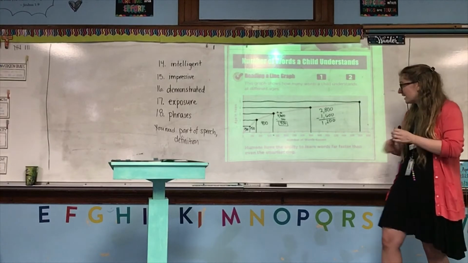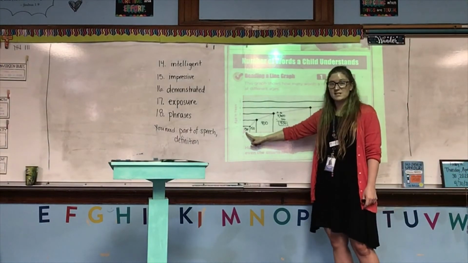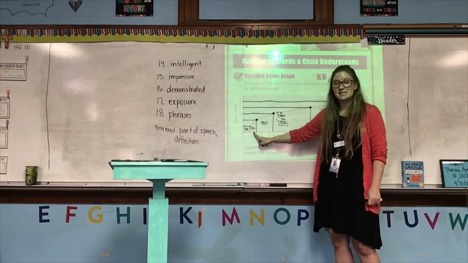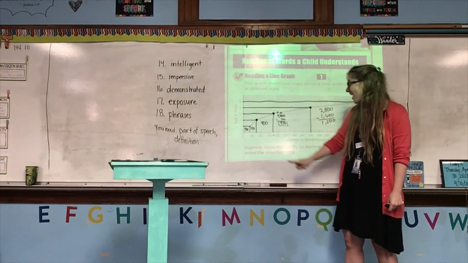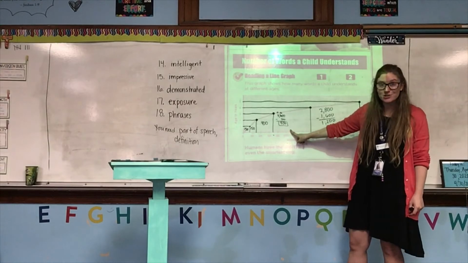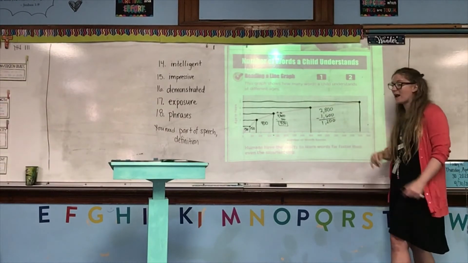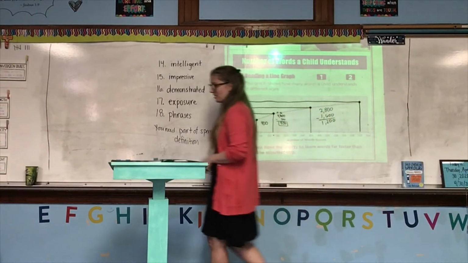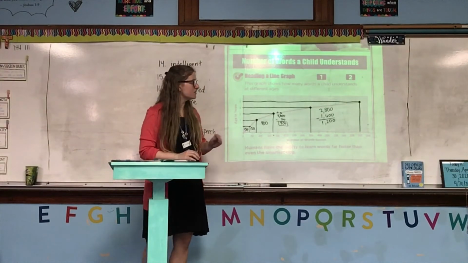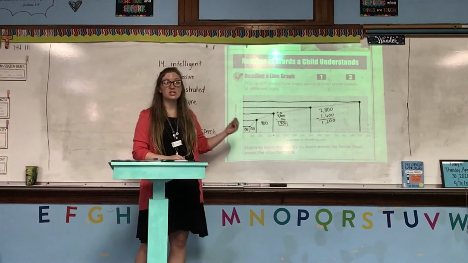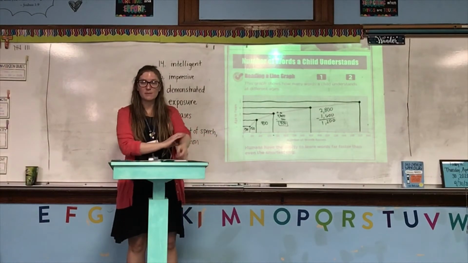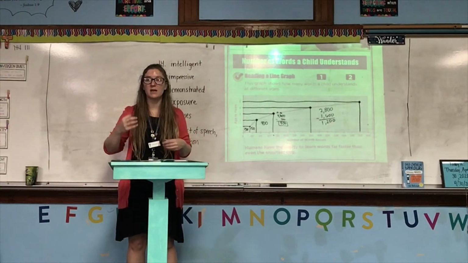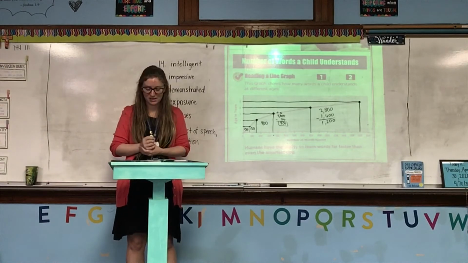So then they go from learning 150 words a year, and they stay the same. Then they go to learning 400 words a year. Then they go to learning 900 new words a year, all the way up to 1,200 new words a year. So this chart also shows us that the older a child gets, the more words they learn in 1 year. That means their intelligence is going up, and their brain development is going up as well.